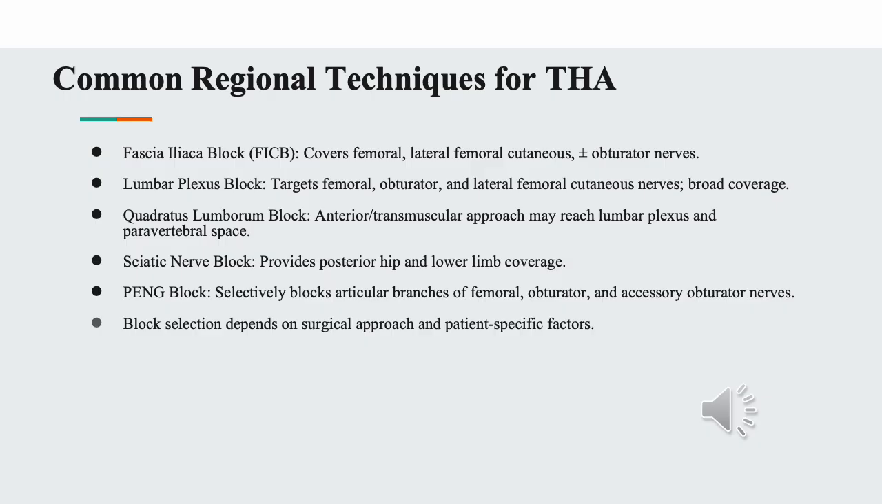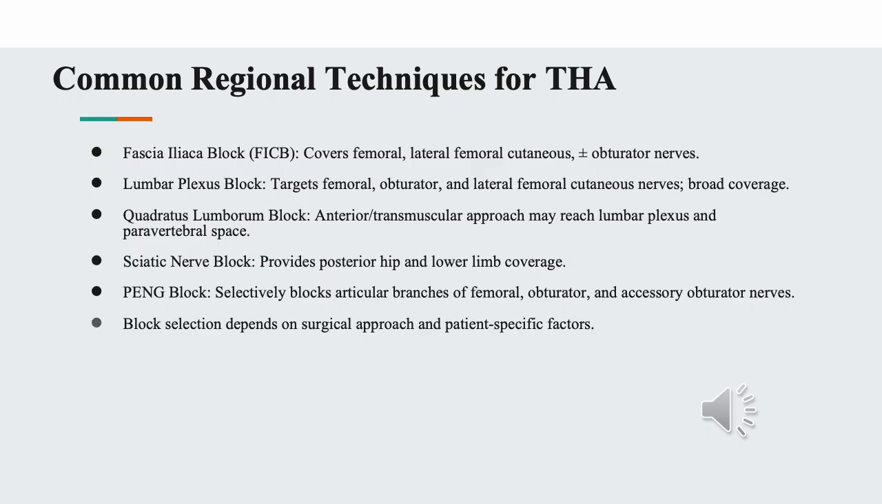The lumbar plexus block, also known as the psoas compartment block, offers a more consistent coverage of these same nerves, but carries a slightly higher risk due to its deeper location and proximity to the epidural space. It is particularly useful for more extensive analgesia. The quadratus lumborum block, or QL block, especially the anterior and/or transmuscular approach, has gained popularity due to its potential spread to the paravertebral space and lumbar plexus. This can result in both somatic and visceral analgesia, making it suitable for both anterior and lateral hip pain.